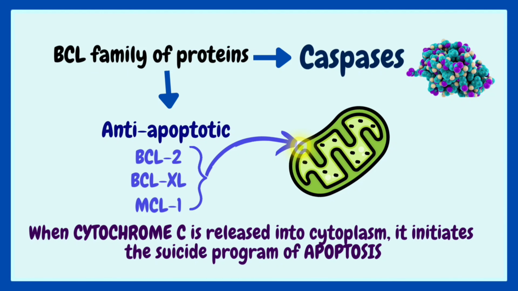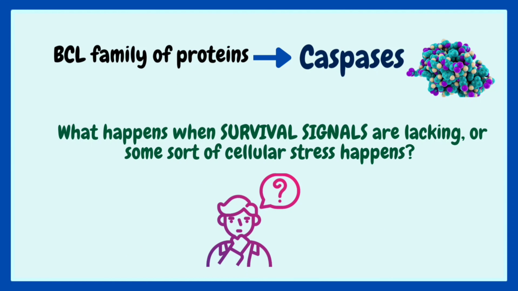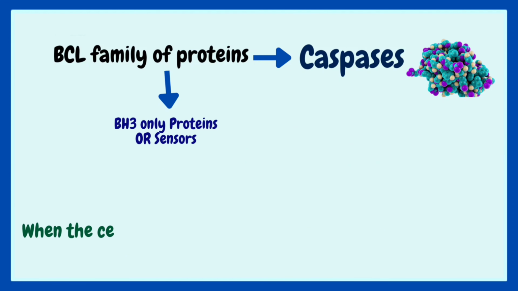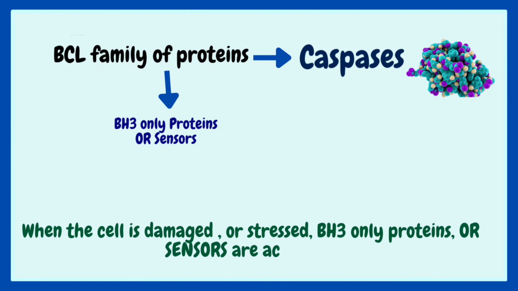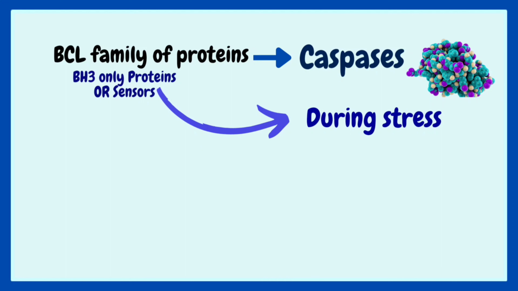Let us see what happens when survival signals are lacking or some sort of cellular stress occurs. When a cell is damaged or stressed, BH3-only proteins or sensors are activated. Members of this group include BAD, BIM, BID, PUMA, and NOXA. These proteins regulate the balance between anti-apoptotic and proapoptotic proteins. During periods of cellular stress, they activate the proapoptotic proteins.